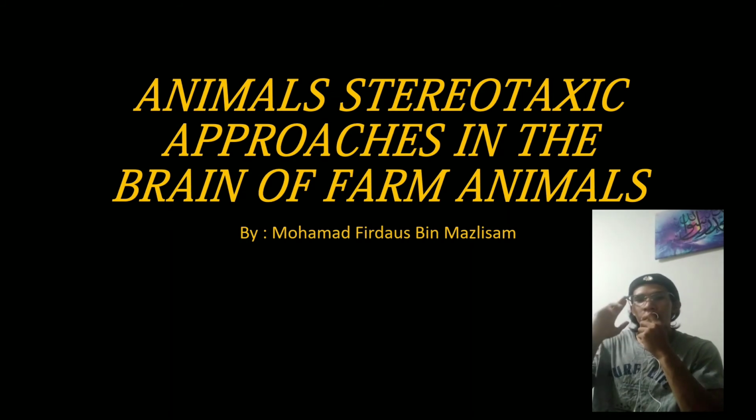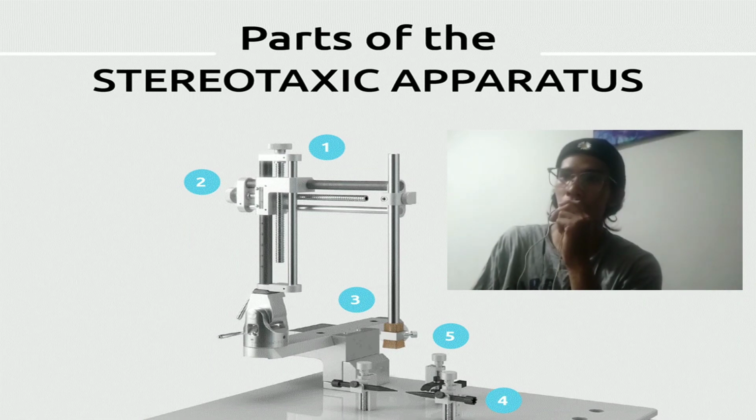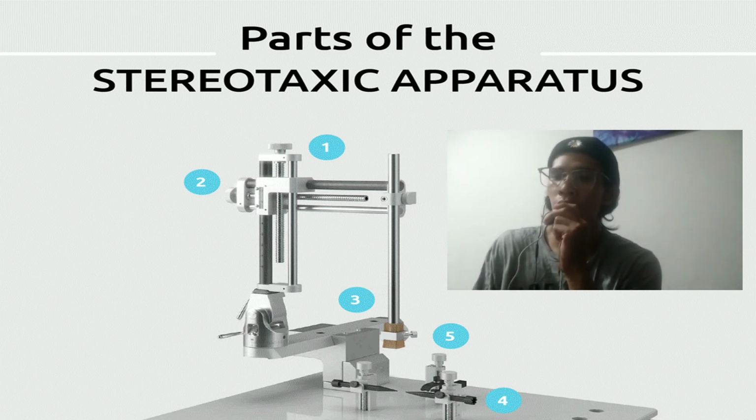Hi guys, today I want to talk about the animal stereotaxic approach in the brain of farm animals. Okay, let's go. As you can see, this is the simplest stereotaxic apparatus, used for small animals like mouse or bird. So have a look before we go to the next part of the slide.